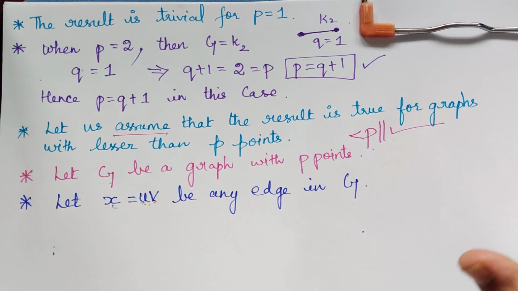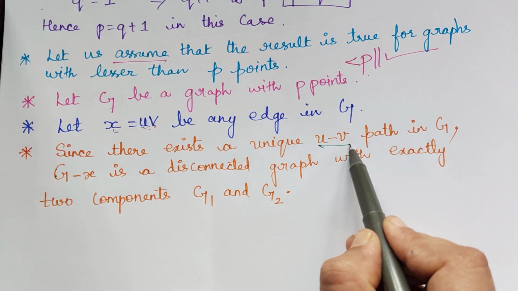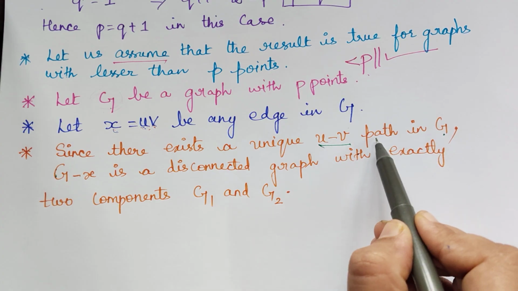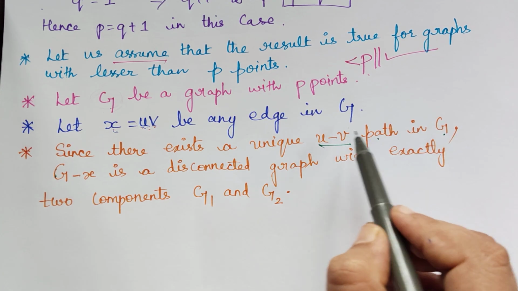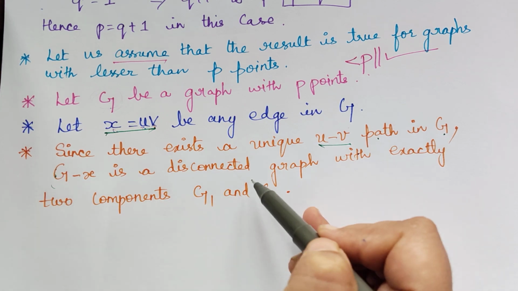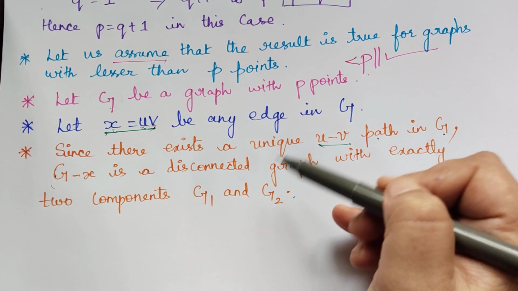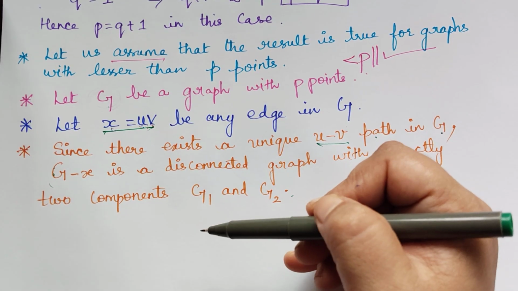So let me put that in words. I have written here: since there exists a unique path uv in G, and since it is a path, if you remove this edge x from G, it will become disconnected with exactly two components. Now let me show this with the help of an illustration.